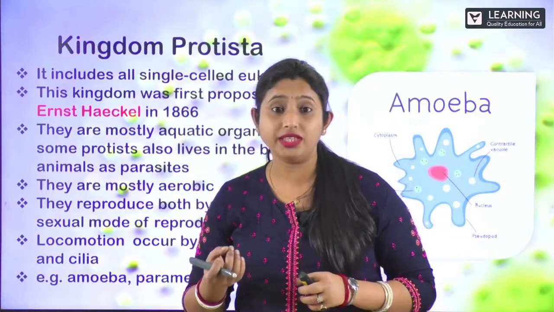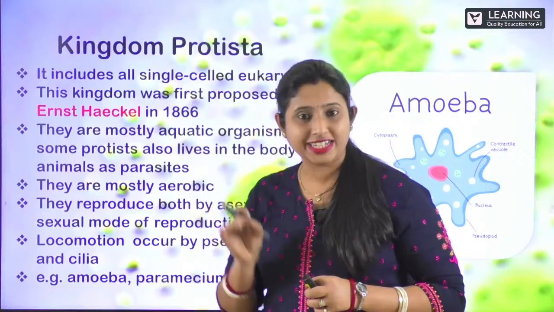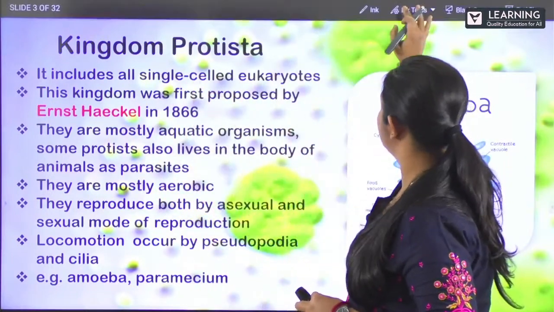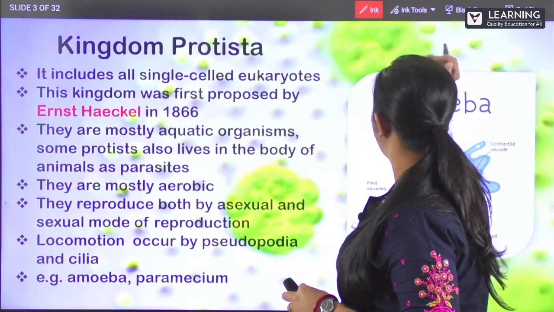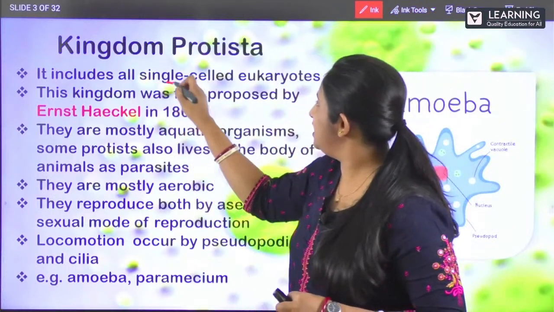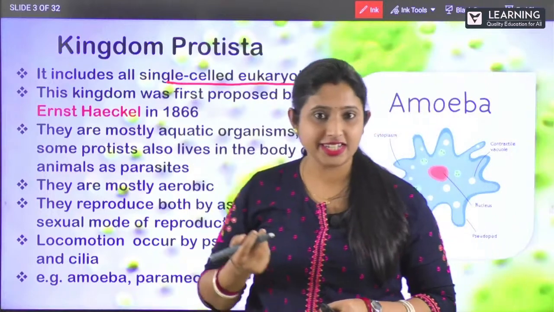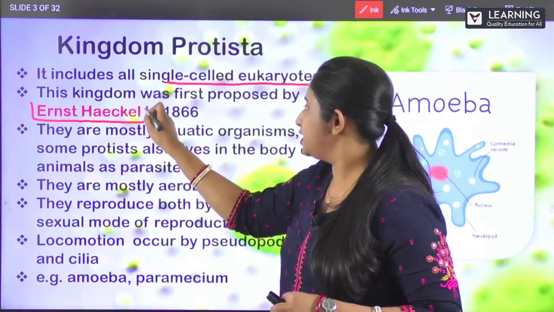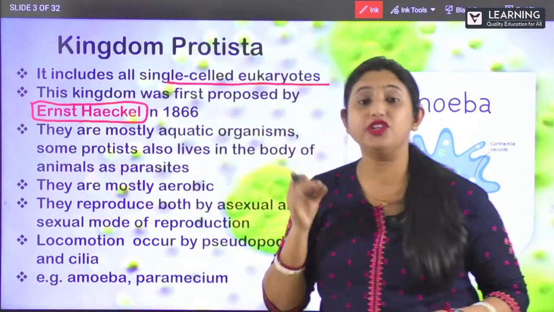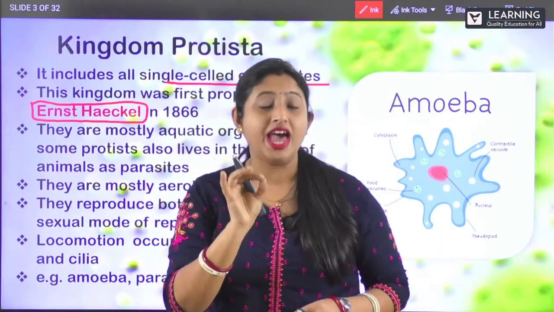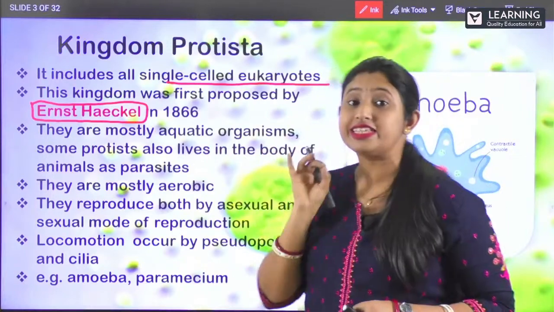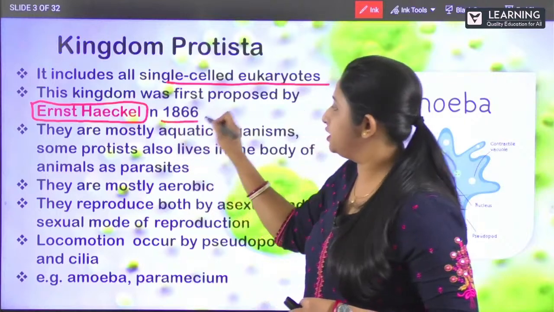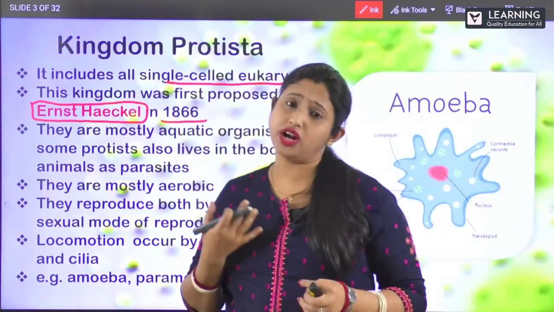And who has given that? It was given by a scientist, his name is Ernest Haeckel, right? You can see that it is a single cell eukaryote, isn't it? Ernest Haeckel is the scientist who first discovered this kingdom in the year 1866. Clear? This is an important MCQ question, so remember this.